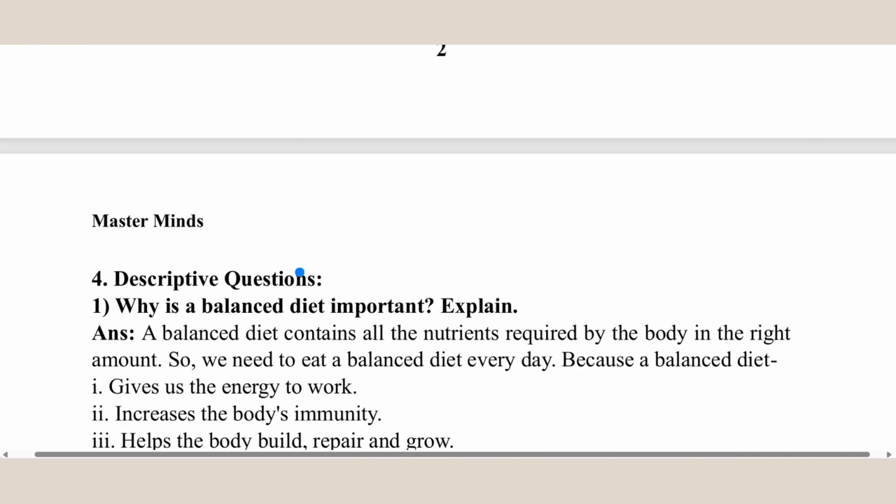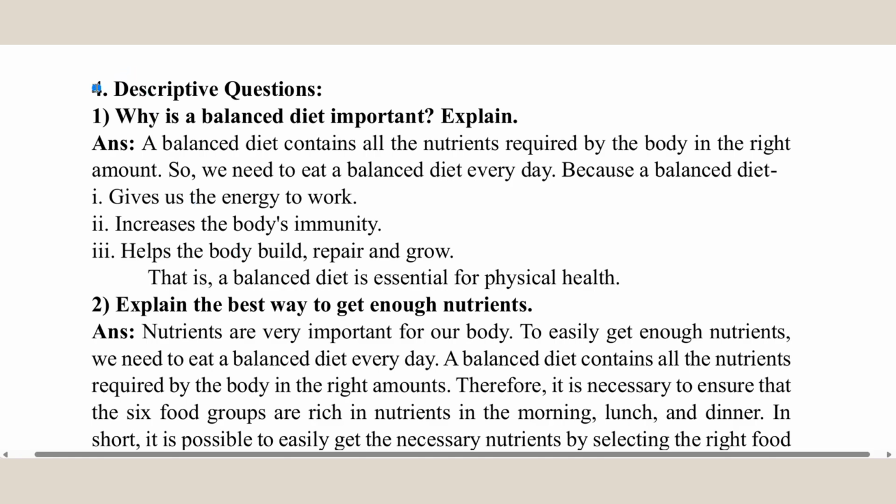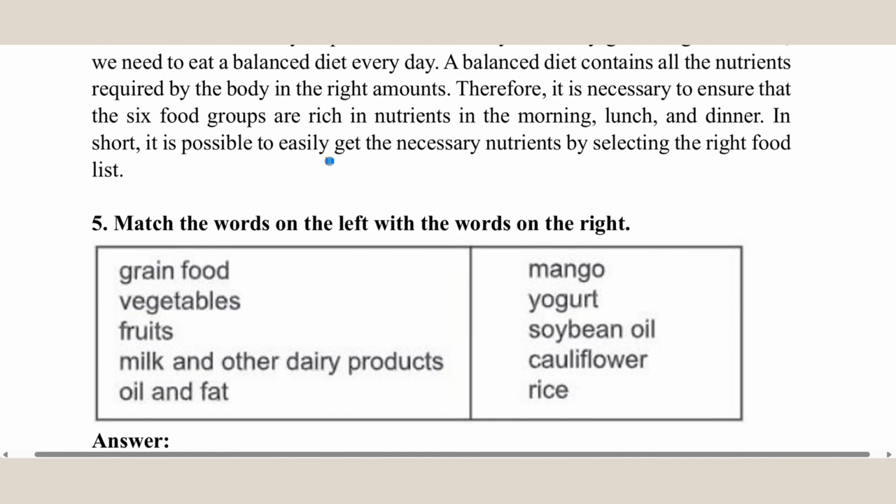Okay. Moving on to the next one. Now for the descriptive questions. 1. Why is a balanced diet important? Explain. Answer. A balanced diet contains all the nutrients required by the body in the right amount. So we need to eat a balanced diet every day because a balanced diet gives us the energy to work, increases the body's immunity, and helps the body build, repair and grow. That is, a balanced diet is essential for physical health.